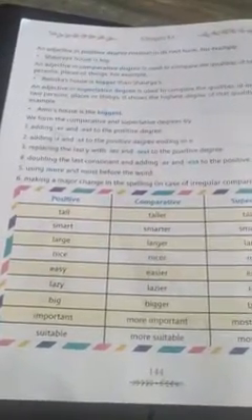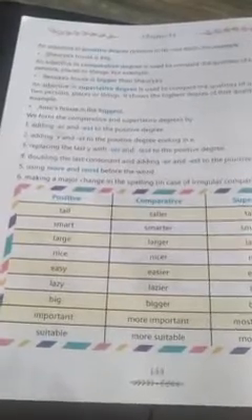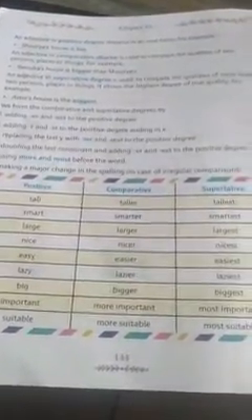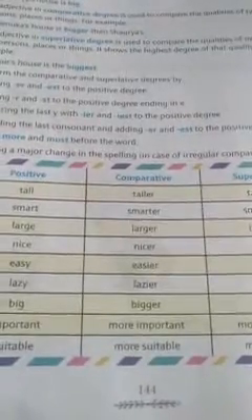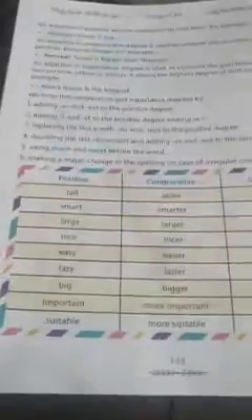Using more and most before the word. Making a major change in the spelling in case of irregular comparisons. When there are irregular comparisons, we make a major change in the spelling. If you have any example, for example, you have, we will study this tomorrow.